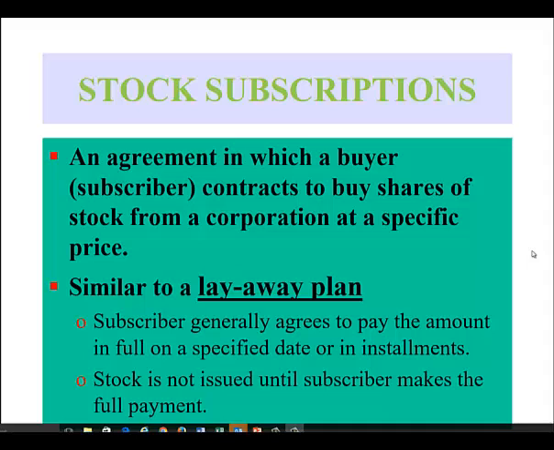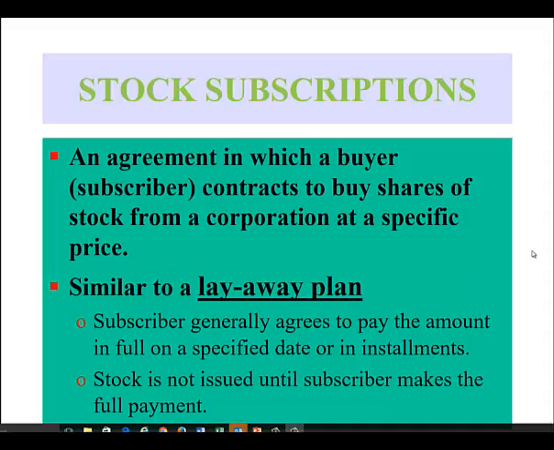Next, let's look at stock subscriptions. Stock subscriptions are an agreement in which a buyer contracts to buy shares of stock from a corporation at a specific price. It's usually large numbers of shares of stock. Stock subscriptions are really similar to a layaway plan.